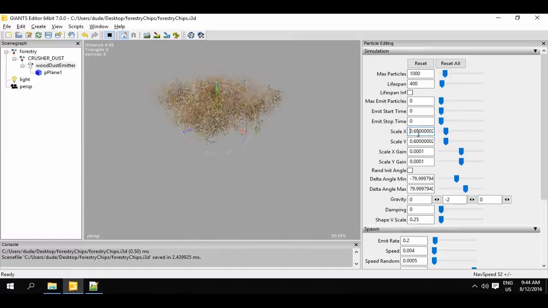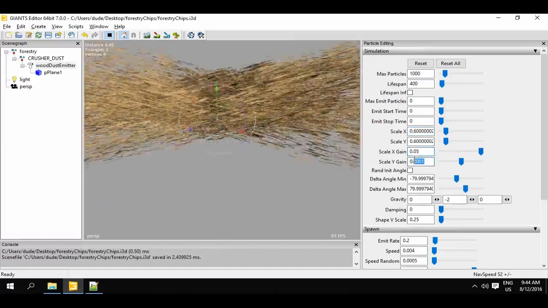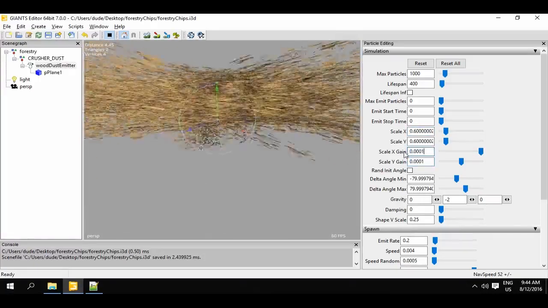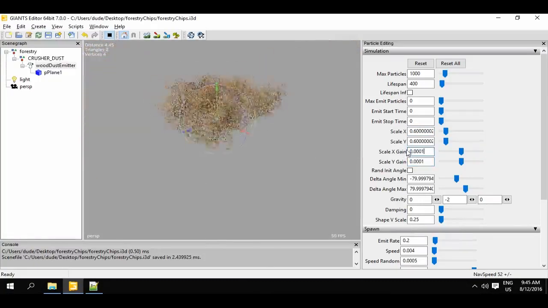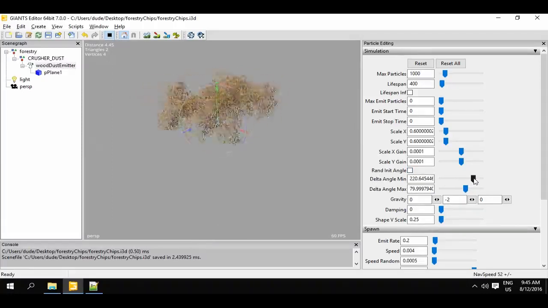We can also enlarge or shrink the particles as they age, which is configured with the values scale x gain and scale y gain. Next, we have three options to configure particle rotation. The first is the checkbox Rand Init Angle, which allows us to assign the particles a random rotation when they initialize. The second is two sliders that let us configure the maximum spin of the particles during their flight or lifespan. This basically sets the rotation speed of the particles.